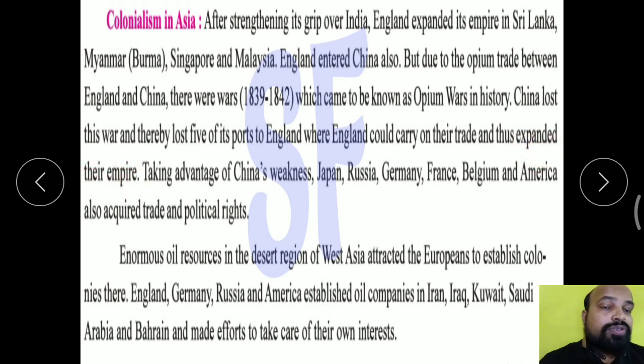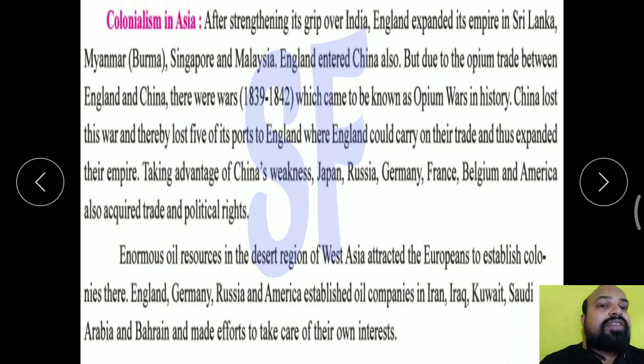According to the treaty, China lost its five ports, and England could use these ports. England could carry on their trade and thus expand their empire. Only the five ports were captured by England, and other provinces of China were still under Chinese rule. But China had become weakened.